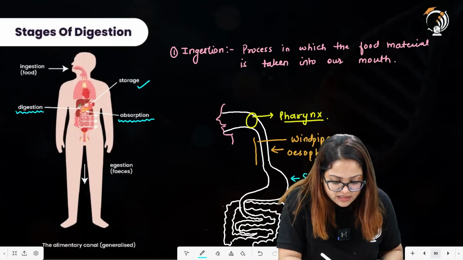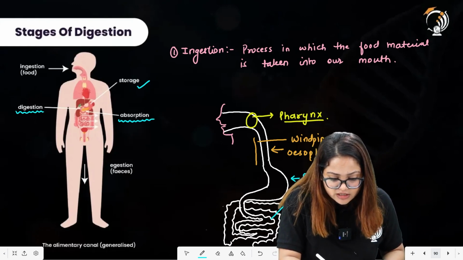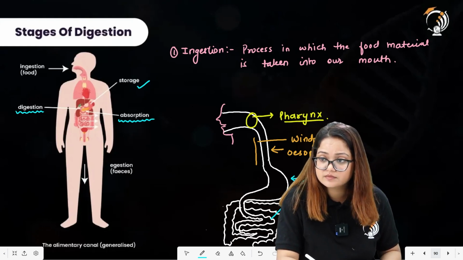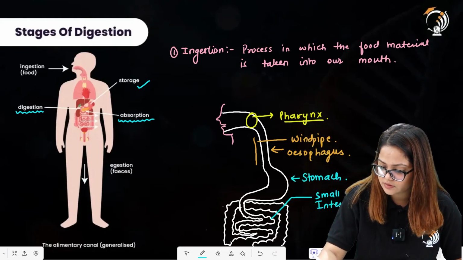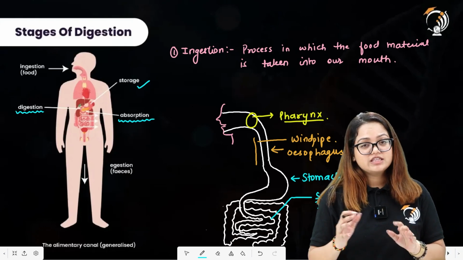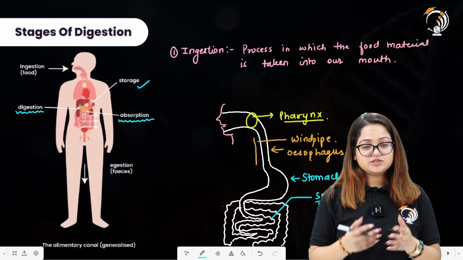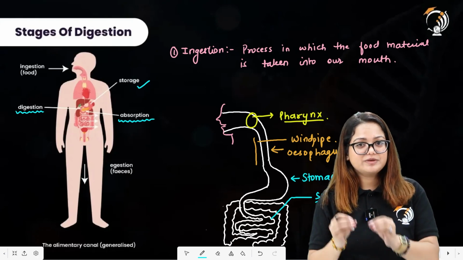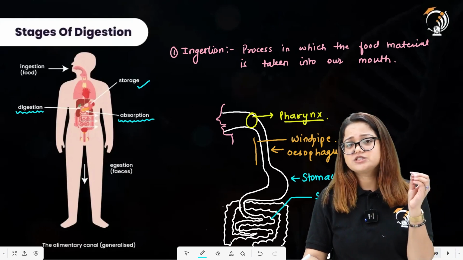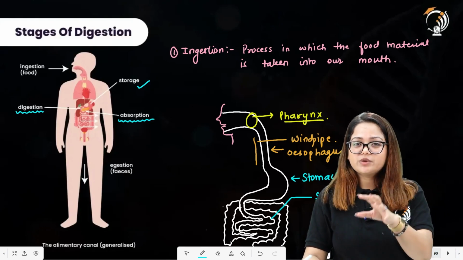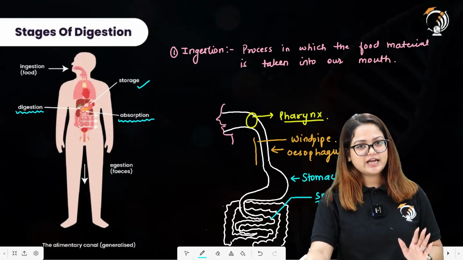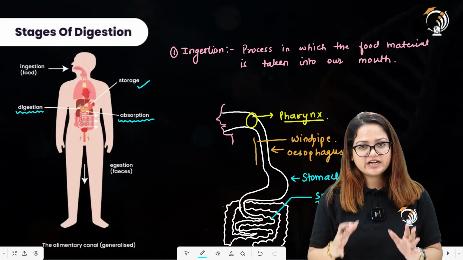And where is the small intestine? This is the small intestine, where the complete digestion of food material will occur. Small intestine. All right. There will be completed digestion, and after the digestion process has finished, there will be absorption of the soluble products. Whatever is the soluble simple form of that particular food component, whether it is carbohydrate, protein, or fat, all will be broken down into the smaller soluble particles, and these are further absorbed into the small intestine. I hope this is clear by now. The flow chart is clear to you all.